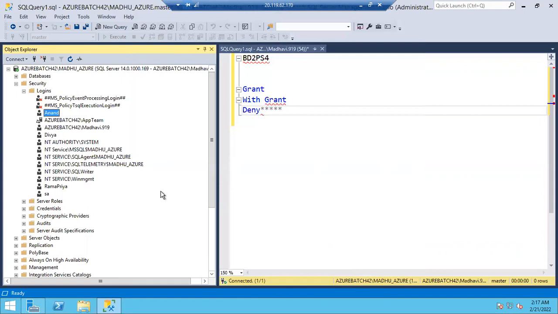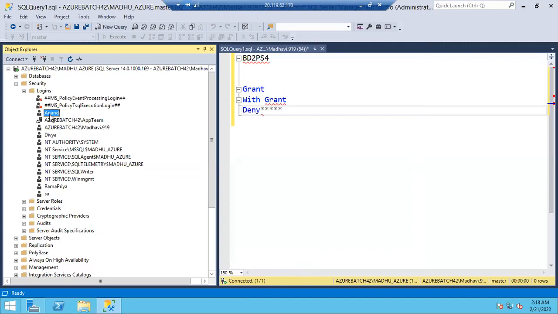Now, whatever permissions we have selected, almost 5 or 6, right? Alter any database grant, create any database grant, connect any database grant, shut down deny. These 5 or 6 permissions will be applied on Anand now. Anand will get all the 5-6 permissions that we have selected, guys.